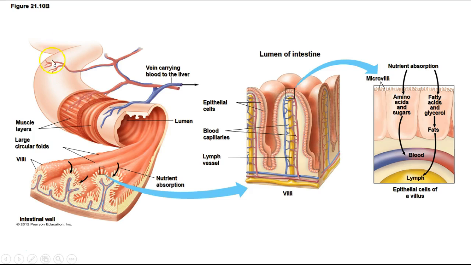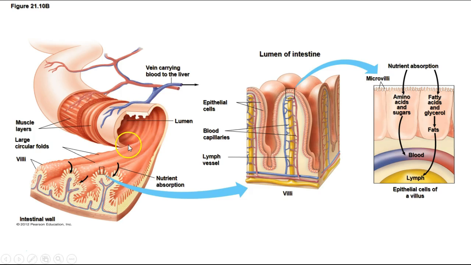Okay, there's the outer layer there with lots of blood vessels attached to it. There are two muscle layers. One's longitudinal; it goes the length of the intestine, and the other set of muscles is circular muscles that surround it. And basically, those two actions together, the lengthwise and the crosswise contractions, help move the food through the system.